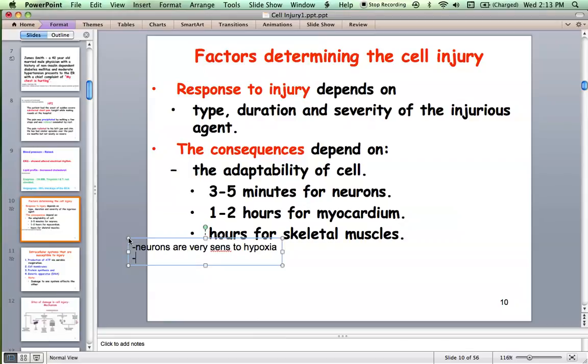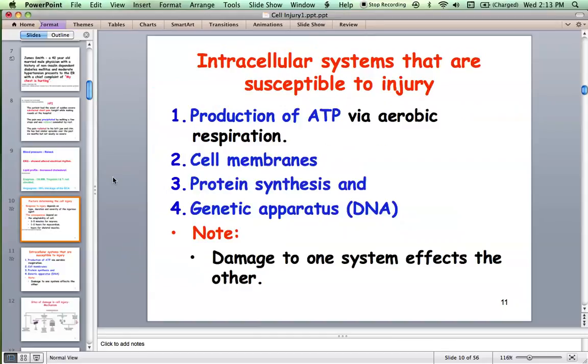Now let us say there is a stressful stimulus. Which parts of the cell can get injured? We discussed which agents can injure the cell. Now, common sense: which parts of the cell can get injured? The cell has various organelles. It has a nucleus, it has cytoplasm, and it has many organelles. Any of these can get injured and eventually lead to injury to the cell, and eventually the cell injury becomes irreversible and leads to death. So now, which structures or functions can get hampered?